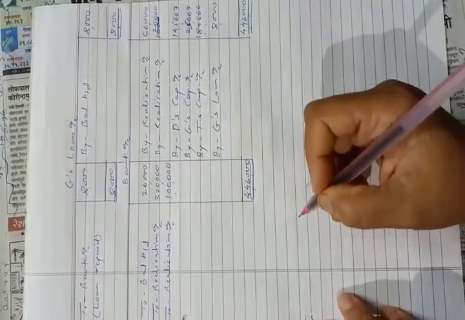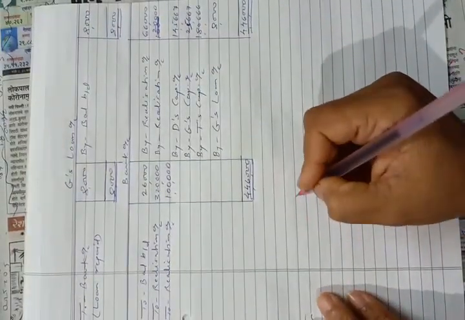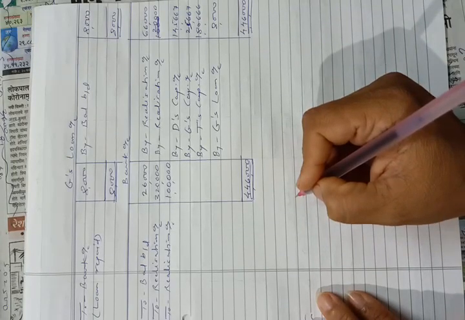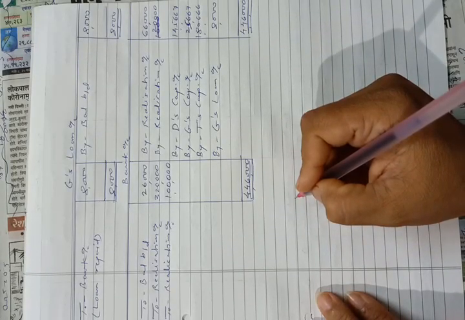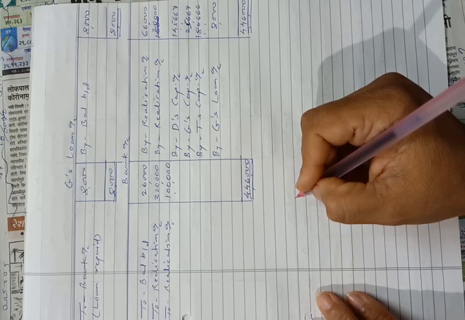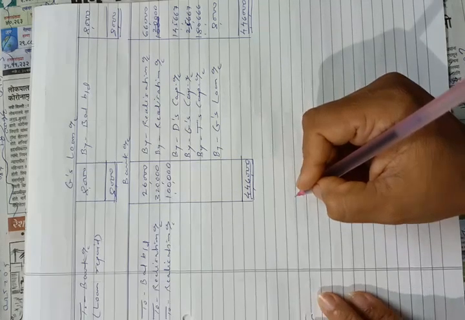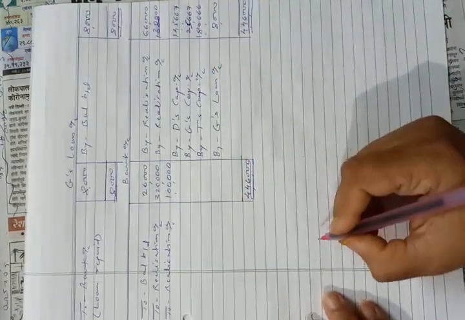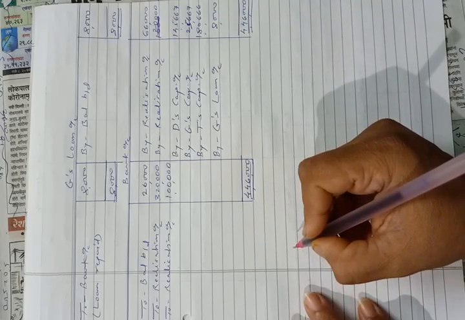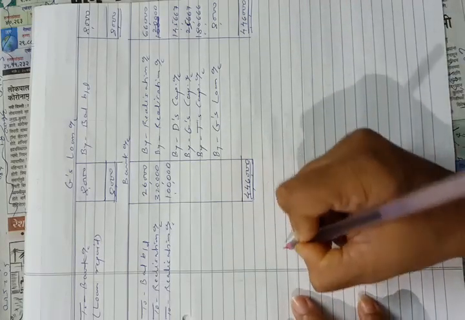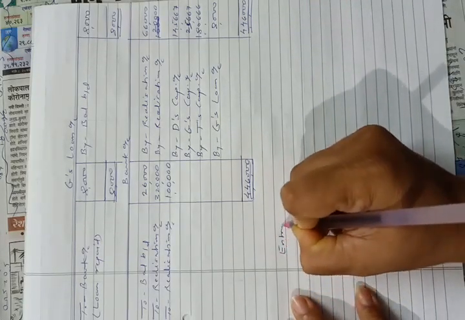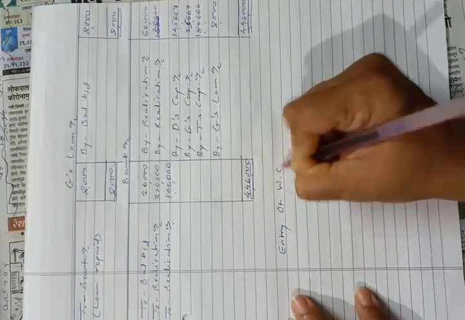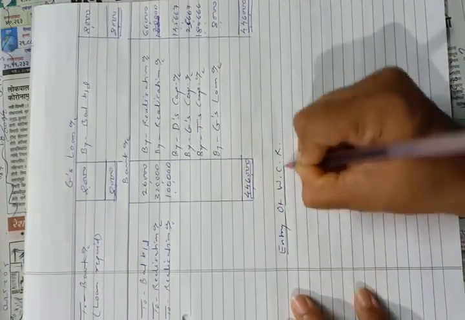For practice, you have to pass the journal entries for this problem. You know how to pass the journal entries according to the posting made by us. I have already taught that to you. I will show you the entry of workman compensation reserve.